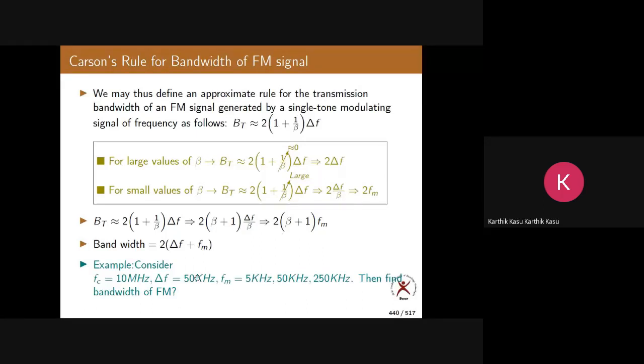Now you do one thing. You can solve this problem, all of you. Note it down, please. Fc equal to 10 megahertz, delta F equal to 50 kilohertz, fm equal to 5 kilohertz. Then find the bandwidth of the FM signal. That is homework. You tell me the answer in the next class. As of now, just note this down, all of you, and find out the bandwidth.